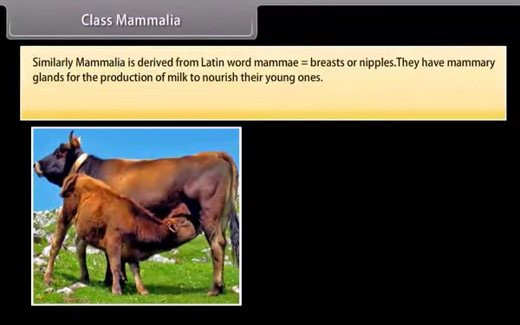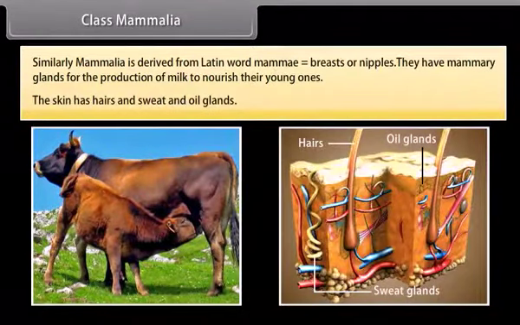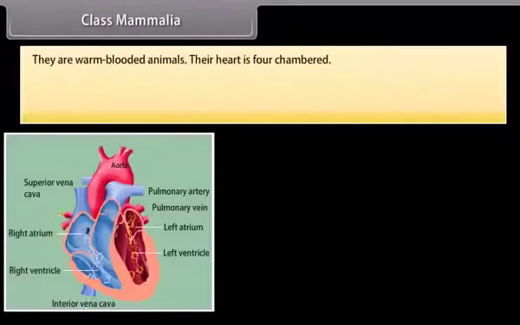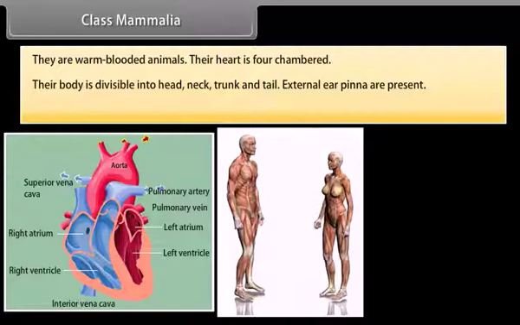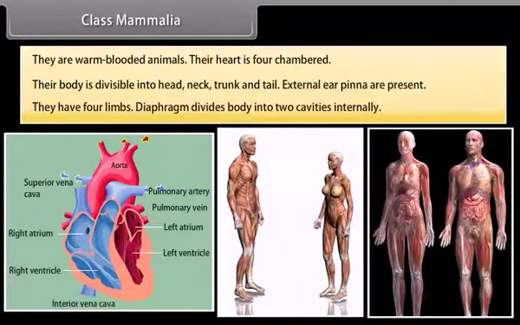Class Mammalia. Similarly, Mammalia is derived from Latin word mamme, which means breasts or nipples. They have mammary glands for the production of milk to nourish their young ones. Their skin has hairs and sweat and oil glands. They are warm-blooded animals. Their heart is four-chambered. Their body is divisible into head, neck, trunk, and tail. External ear, pinna, are present. They have four limbs. Diaphragm divides body into two cavities internally.